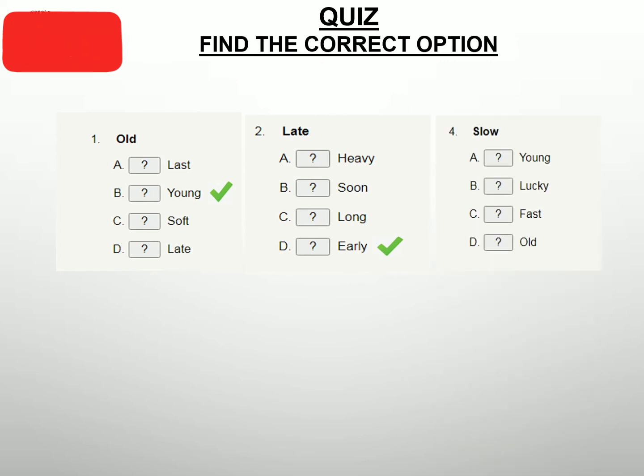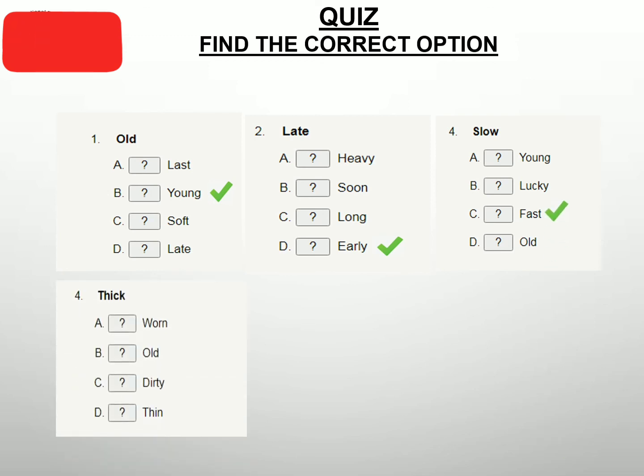Next is slow. Young, lucky, fast, old. The boy is walking slow. What could be the antonym? What could be the opposite? The boy is walking young, the boy is walking lucky, the boy is walking fast, or the boy is walking old. Great, the boy is walking fast. So the antonym of slow is fast.